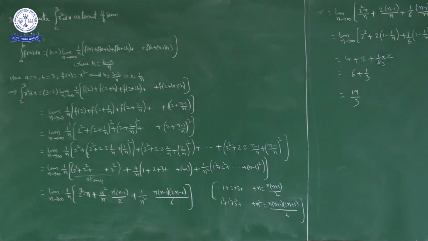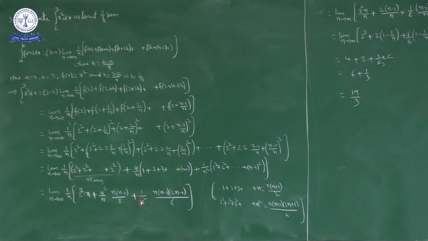Okay, now 2 square plus 2 square plus 2 square n times, so what we get? 2 square into n plus 4 by n into 1 plus 2 plus 3 plus and so on up to n minus 1. Okay, already we know this formula. Sum of first n natural numbers is n into n plus 1 by 2. Sum of first n minus 1 natural numbers is n minus 1 into n by 2. So 4 by n into n minus 1 into n by 2. Here n gets cancelled, 2 gets cancelled.